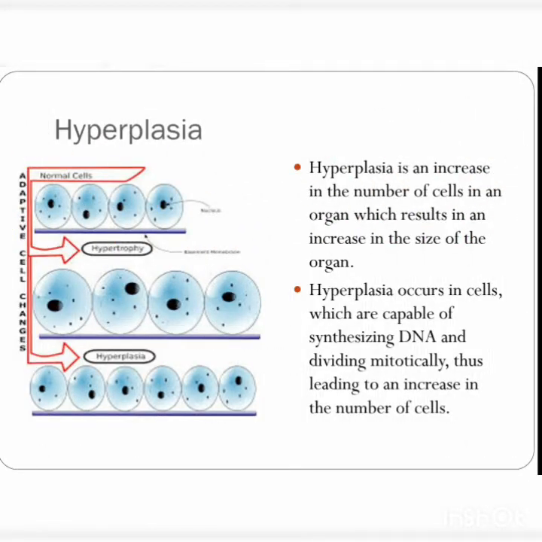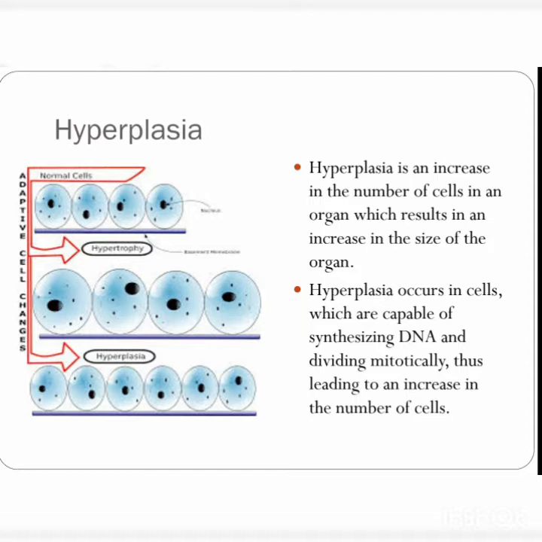Hyperplasia is an increase in the number of cells in an organ, which results in an increase in the size of the organ. Although hypertrophy and hyperplasia are two distinct processes, they frequently occur together and may even be triggered by the same mechanism. In contrast to hypertrophy, which does not involve cell division, hyperplasia occurs in cells which are capable of synthesizing DNA and dividing mitotically, and thus it leads to an increase in the number of cells.